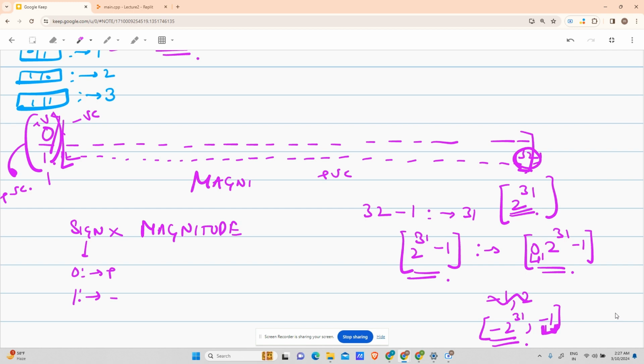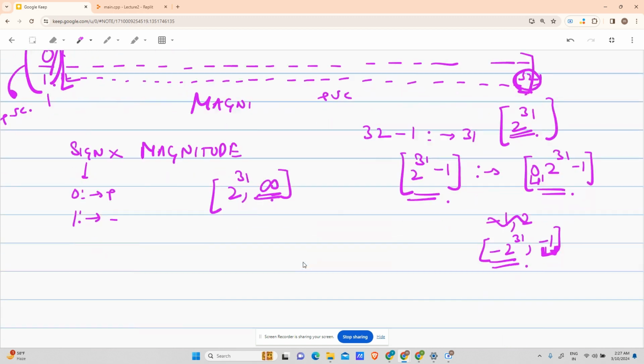That is not too hard to handle. Now our question was, how big is very, very big? Any number greater than 2 to the power 31 minus 1, that is from the range 2 to the power 31 including, up to infinity. Should it be infinity? That is your question. Should it be infinity? No.